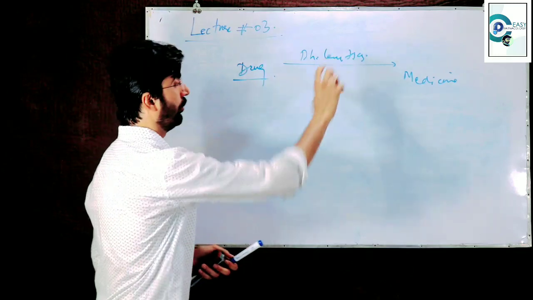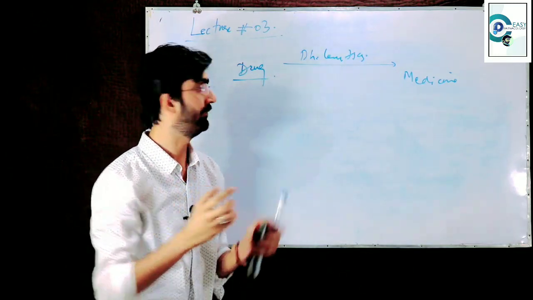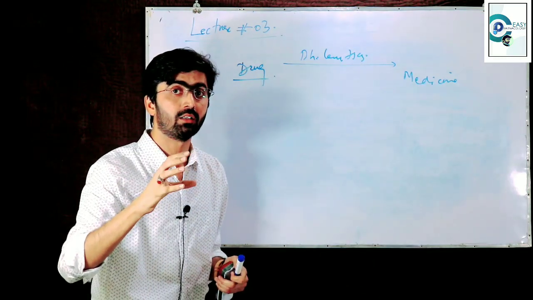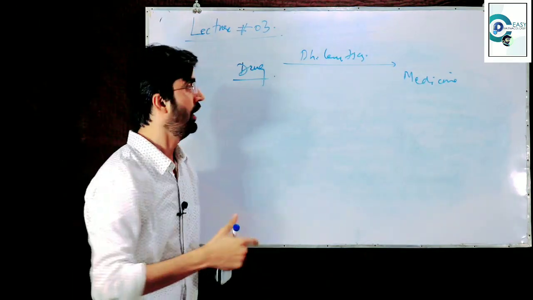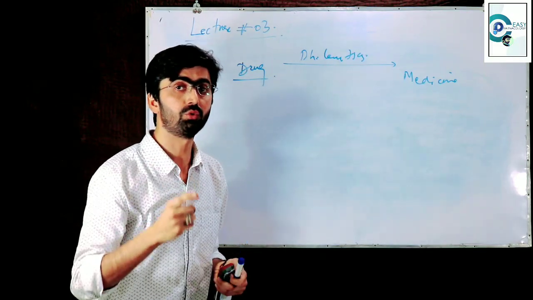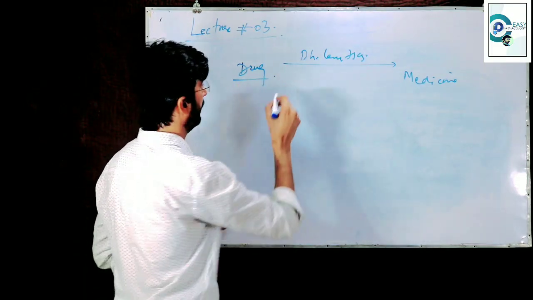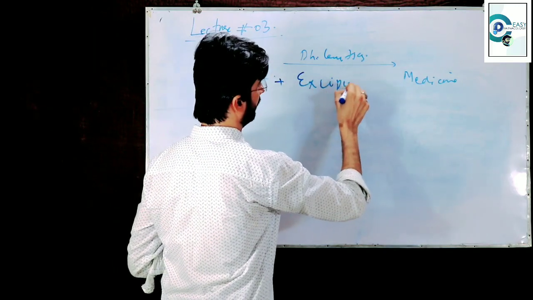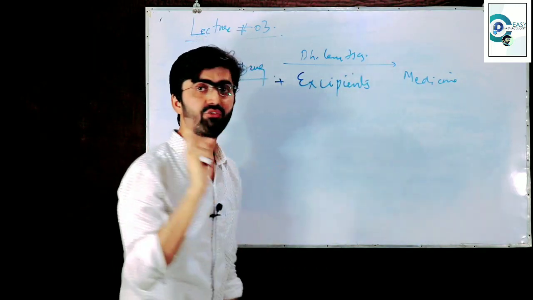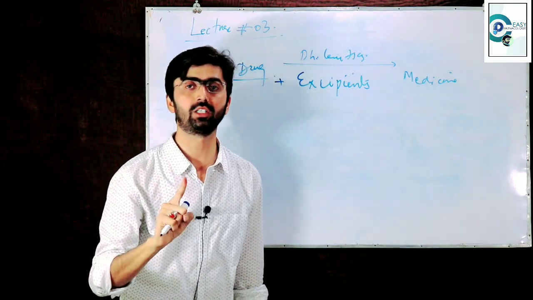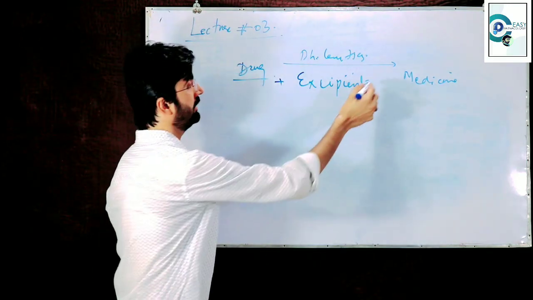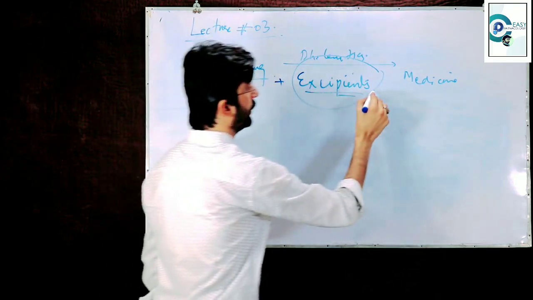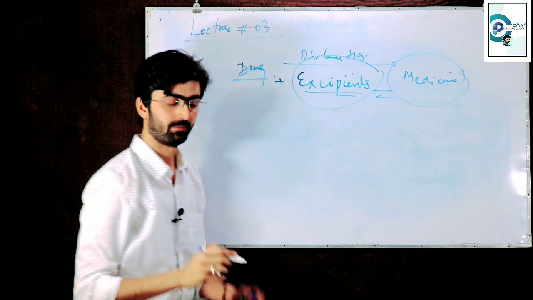So what happens with the drug in that company? Pharmaceutics is doing what process? What does the pharmaceutics do with this drug? It adds excipients. The function of pharmaceutics is to add the excipients with the drug to make it the medicine.